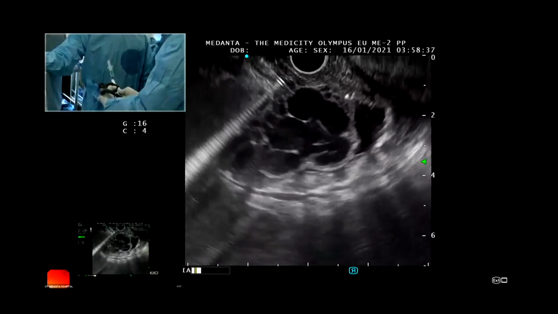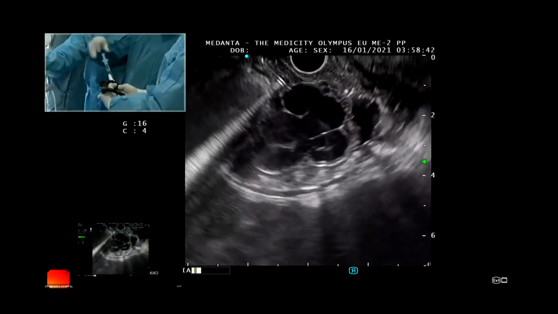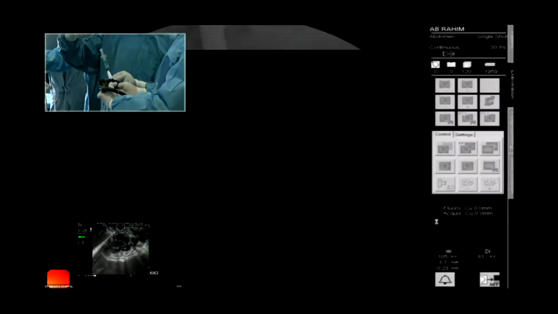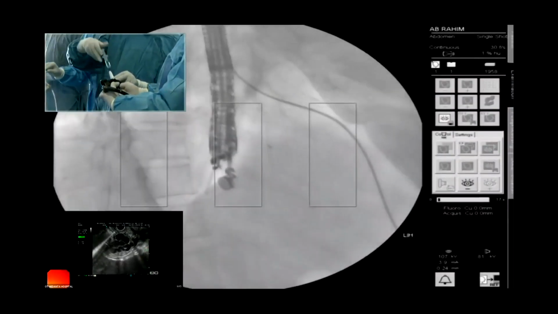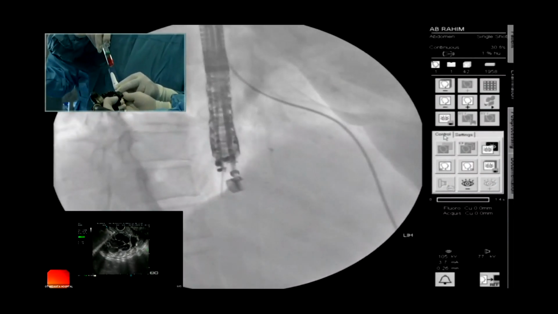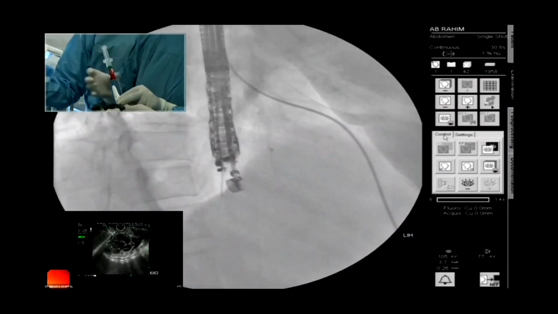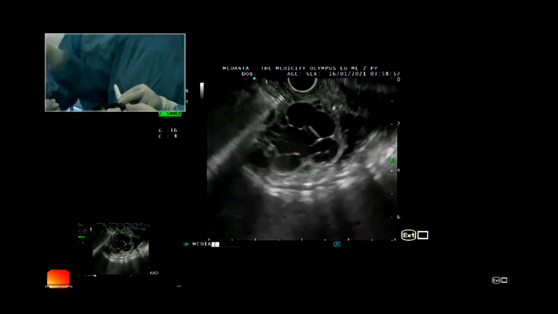Okay, that's nice. Now can you confirm the needle is in the right position? Can you see the blood in the syringe? Yes. Okay, then we will reflush it. That is important, so it should not get blocked.